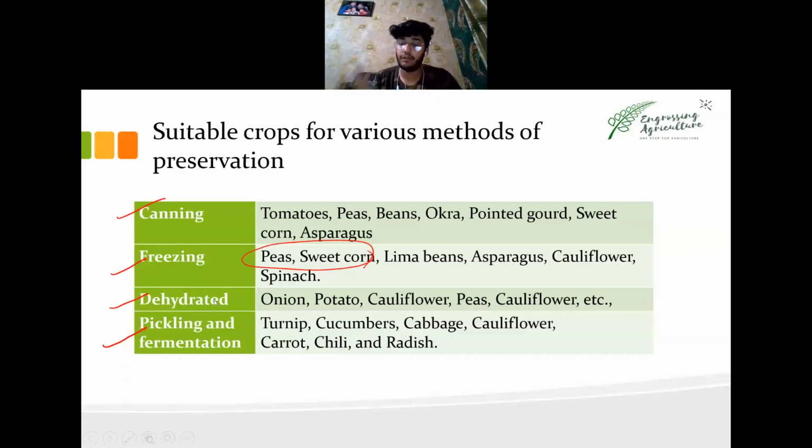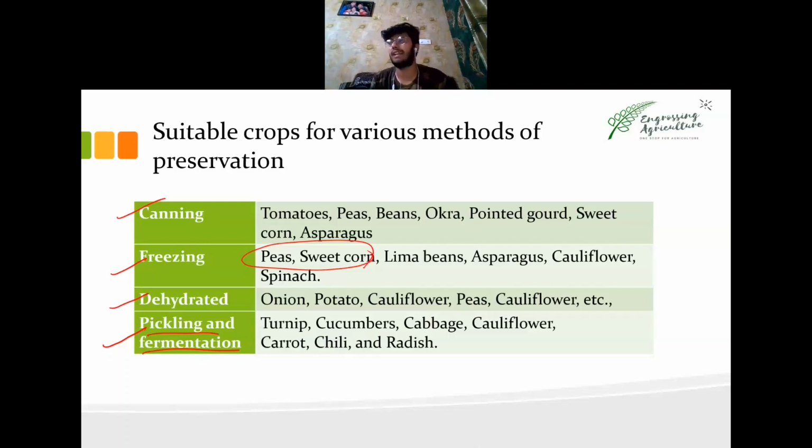Dehydrated means all the amount of water from these has been removed, so then they can last a longer time. If you add water, they will be hydrated again, not an issue. Pickling and fermentation, achar, whichever pickle you remember, you can write the name.